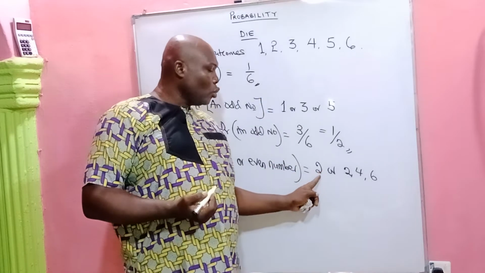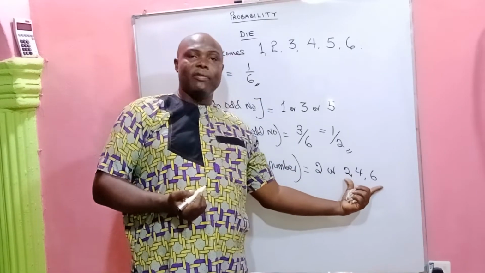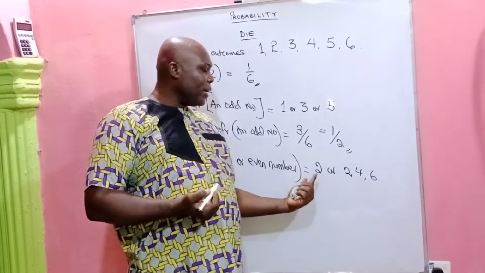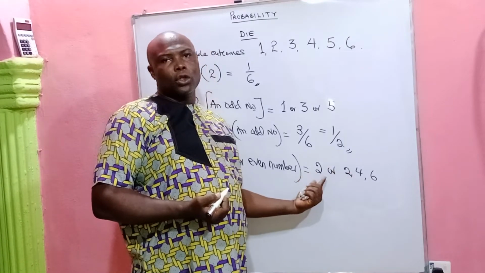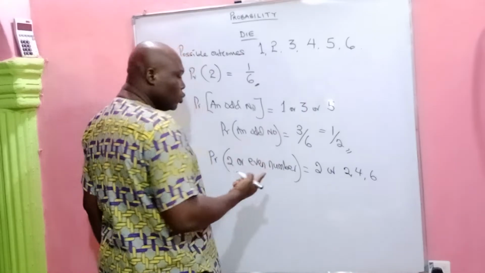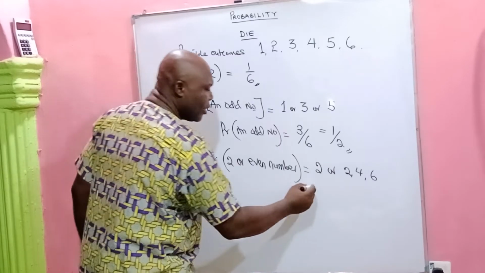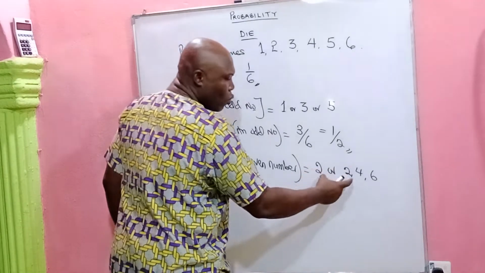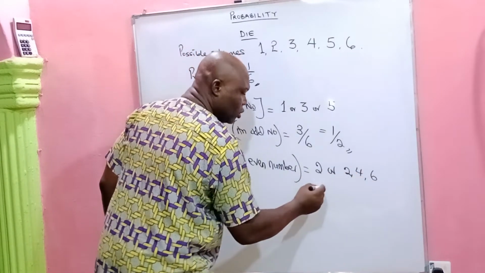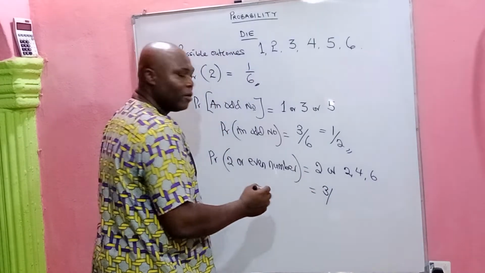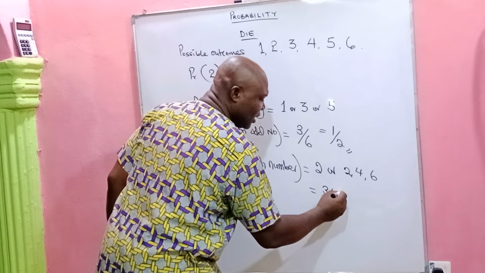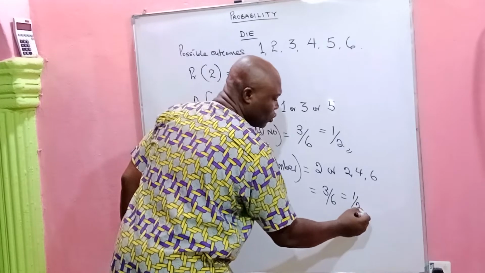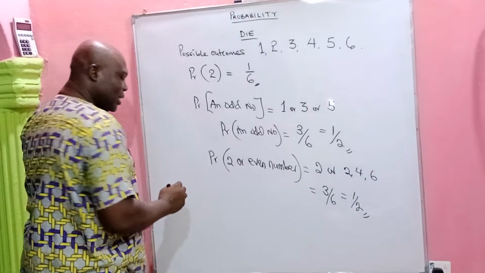The even numbers we have are 2, 4, and 6. Notice that 2 also appears in the even numbers, so it would be repetition to double count the 2. So the probability of 2 or an even number appearing will be 1 event, 2, and 3, so that will be 3 possible events out of a total of 6. So that will be 1 over 2. It's that simple. But watch the next one.